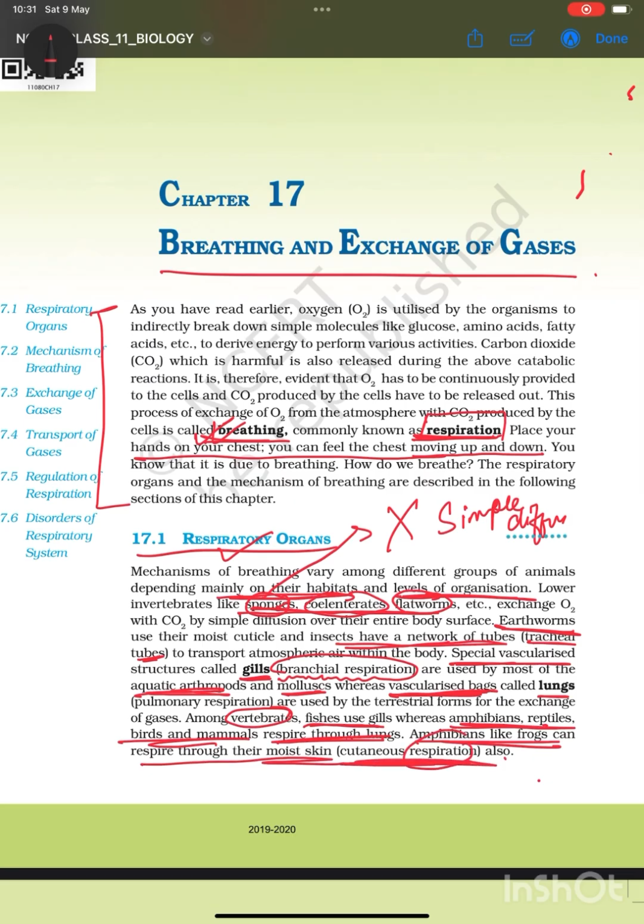They do have lungs in them, but they can also respire through their moist skin. Since amphibians live both on land and in water, that's why they are called amphibians. So they have two ways to respire: they have lungs, as well as they can respire through skin, which is called cutaneous respiration.